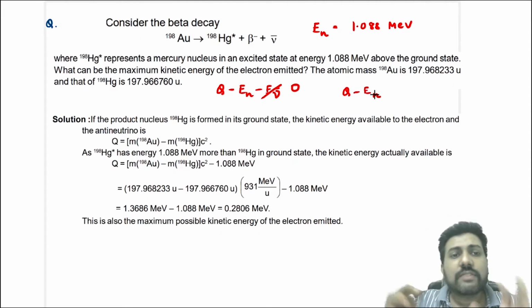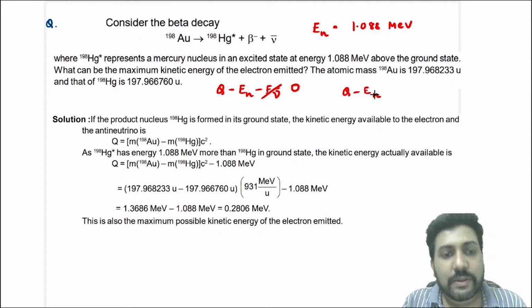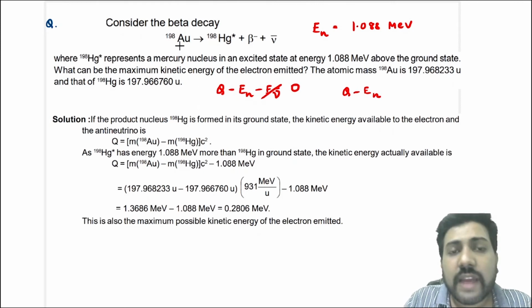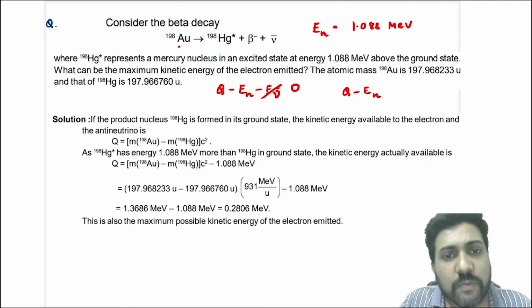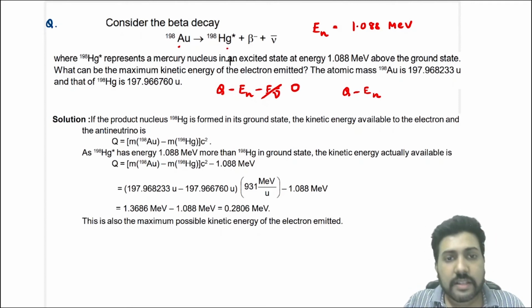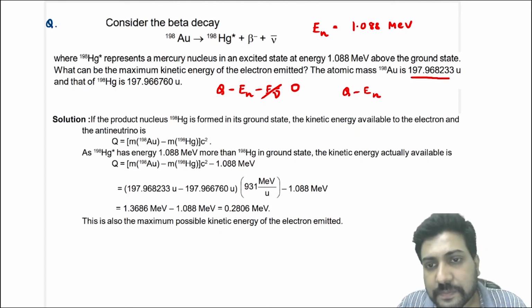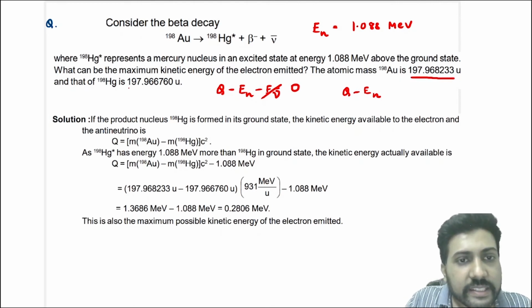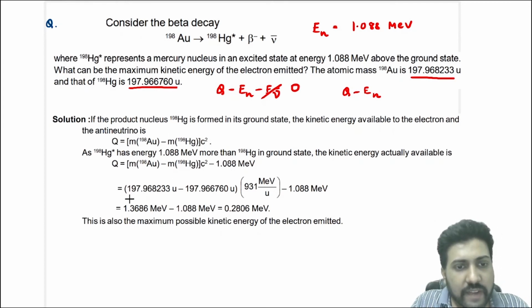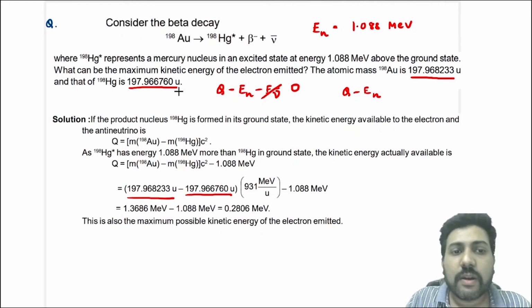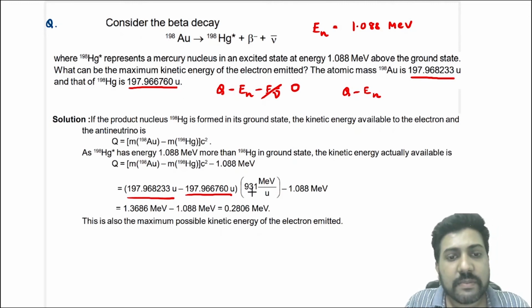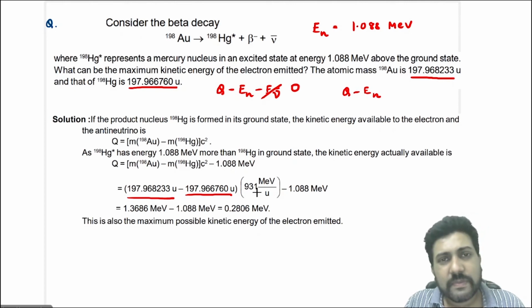So the first thing you have to do in this question is find the Q value. In a beta minus decay, we know that the Q value is equal to the mass of atom X minus the mass of atom Y, into c square. So we write the mass of atom X, which is this, minus the mass of atom Y, which is this, into c square. 1 AMU into c square is 931 mega electron volt approximately; sometimes we also use 931.5 MeV.